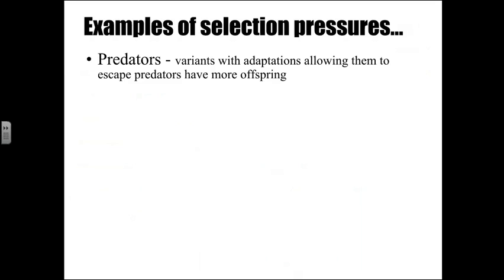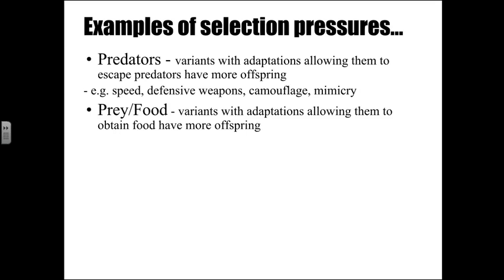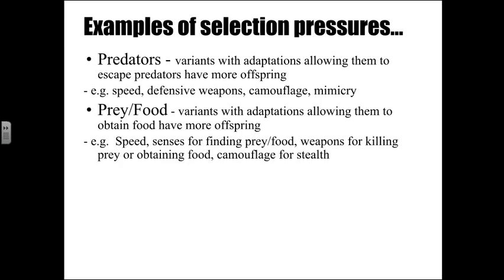Predators are a fabulous example of a selection pressure, right? If you have something that's going to let you get away from the predators, you're going to have more offspring. So if you are faster, you're going to get away from a predator. If you have some sort of weaponry, you're going to get away from a predator. If you have camouflage or mimicry, those are all ways to get rid of predators. Prey or food, right? Any kind of adaptation that's going to allow you to get more food, we would generally see that you would have more offspring. So things like speed, senses for finding the food, weapons for killing the prey, camouflage for stealth.